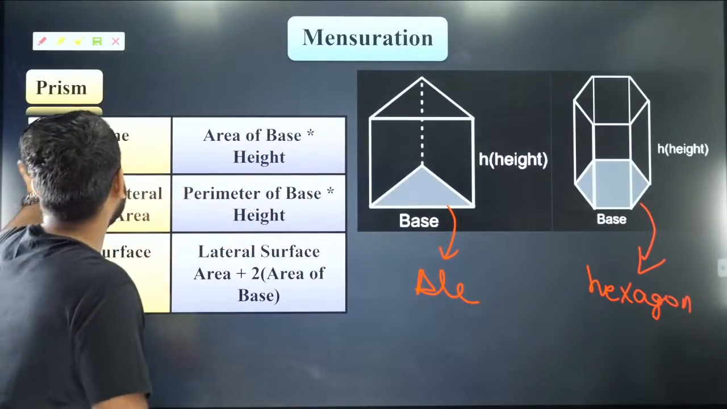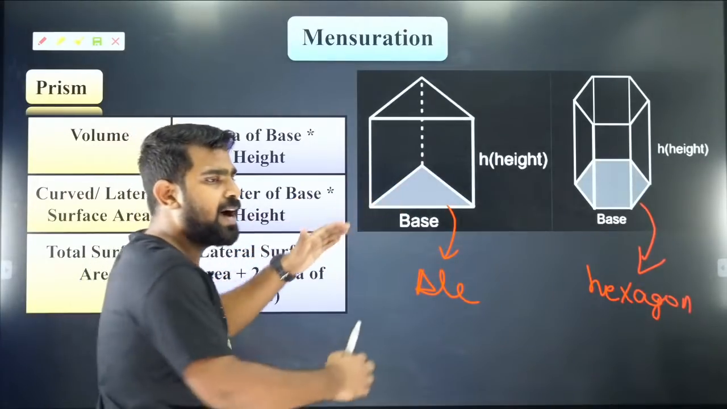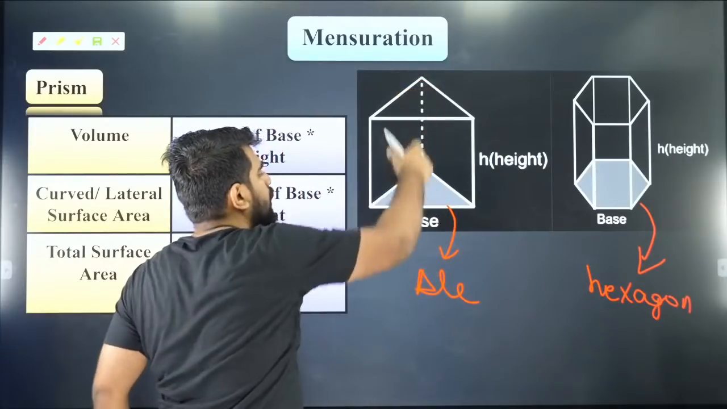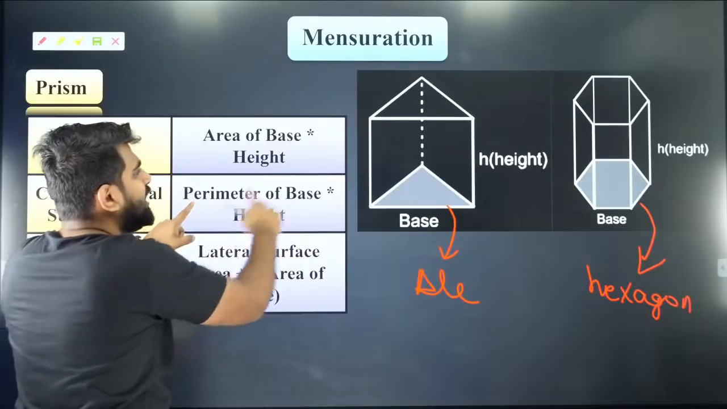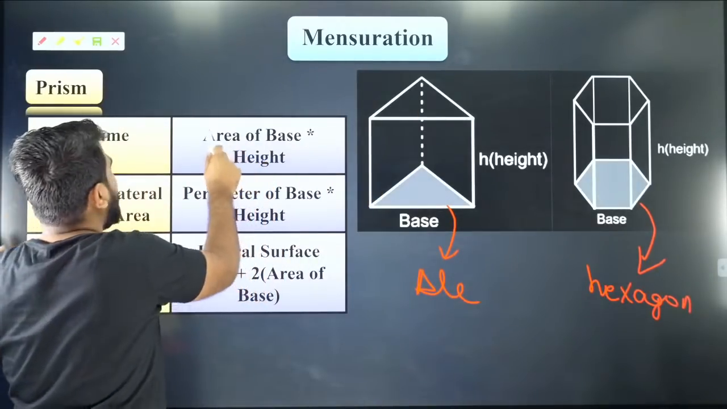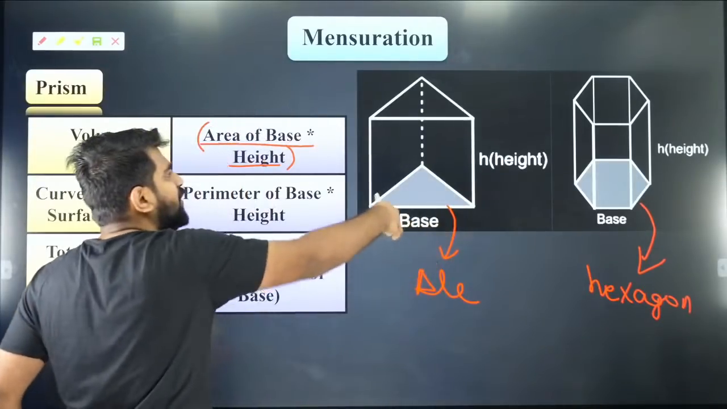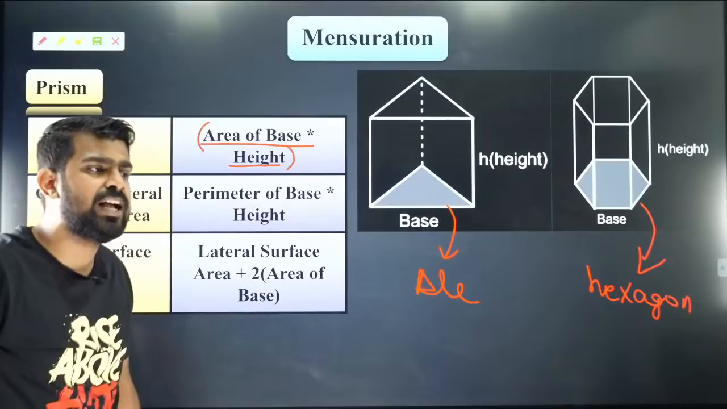So now what is the volume of a prism? Volume is nothing but base area into height. What is base area? Base area is area of a triangle into height. So that is what we have here. Can you see that? So base area into height will give you the volume of this particular prism. Are you all clear with it? Everybody?